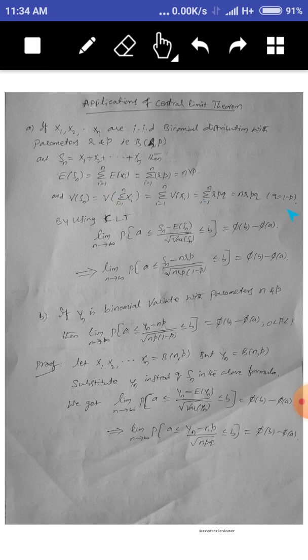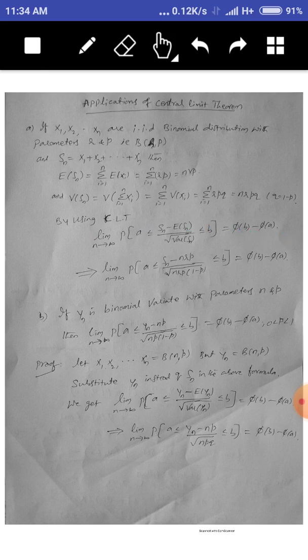That is fixed, or common for all x1, x2, ..., xn. If you add that rpq up to n times, you will get n into rpq. Therefore, variance of Sn is nrpq. Understand? So, mean of Sn is nrp and variance of Sn is nrpq.